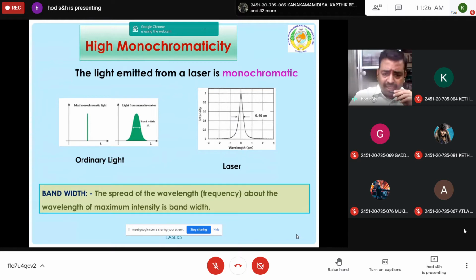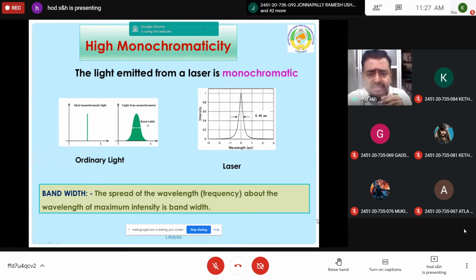If you take ordinary light, the green shaded one, and allow it to pass through the device, the output, when taken on the graph, shows a wide bandwidth. It is not a narrow bandwidth. The spread of wavelength or frequency about the wavelength of maximum intensity is the bandwidth. Ordinary light has a broad bandwidth. That means it is a combination of a number of colors, so it is not purely monochromatic. The bandwidth is very high.